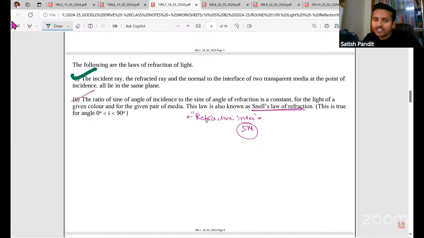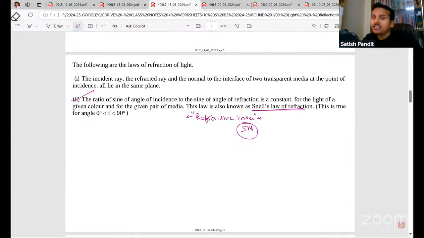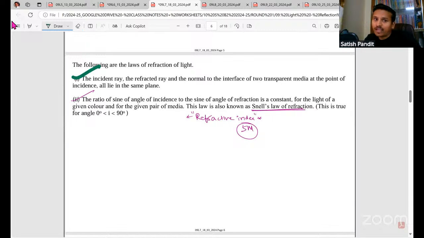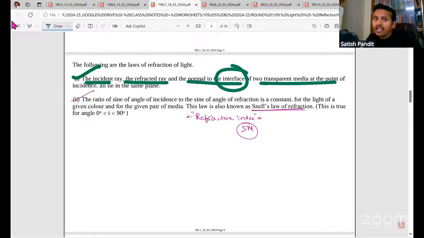Okay, so whatever definitions I have given in class notes, right? You can write those itself. Okay, you don't have to look in the textbook and all. You can just use these laws of refraction. So the first law is: the incident ray, the refracted ray and the normal to the interface of the two transparent media at the point of incidence all lie in the same plane.